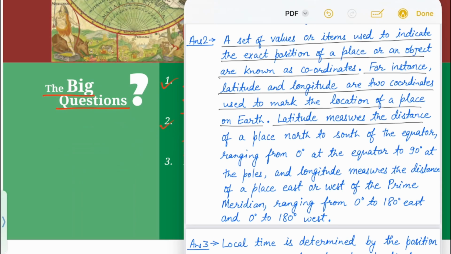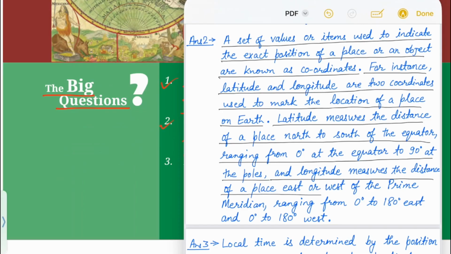Latitude measures the distance of a place north or south of the equator, ranging from 0 degree at the equator to 90 degree at the poles, and longitude measures the distance of a place east or west of the prime meridian, ranging from 0 degree to 180 degree east and 0 degree to 180 degree west.